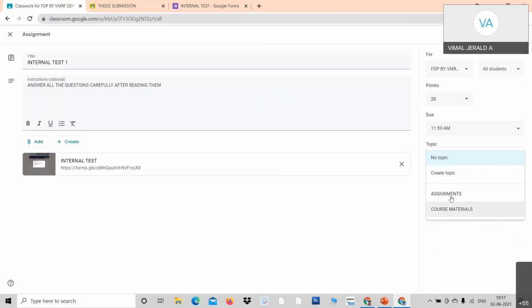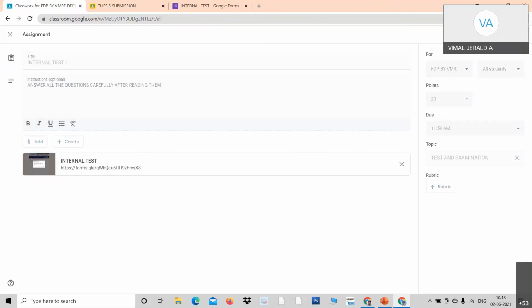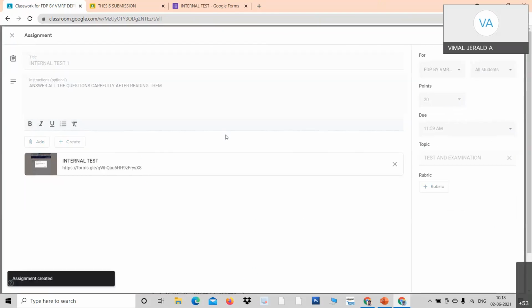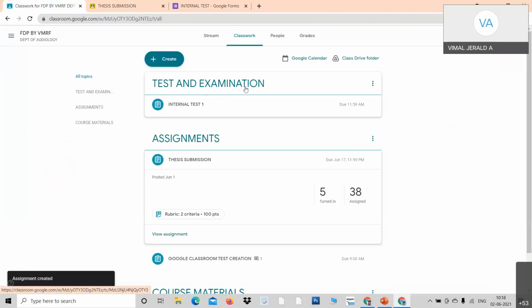You can fix it in assignment or course materials. I would like to add a topic on test. I click here, create topic, test and examination. So it will appear under the topic test and examination. Why do I give a topic? When I give a topic, the assignment or test appears under it. I just click assign. Now see here, the internal test comes under test and examination.